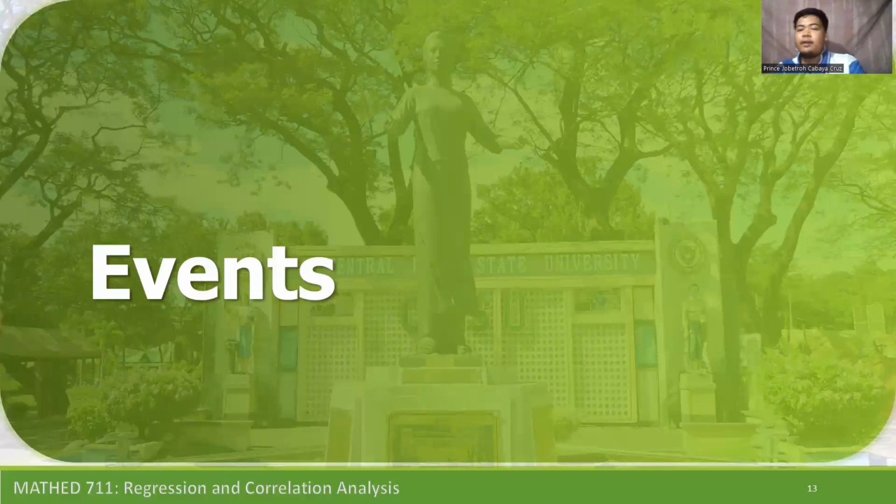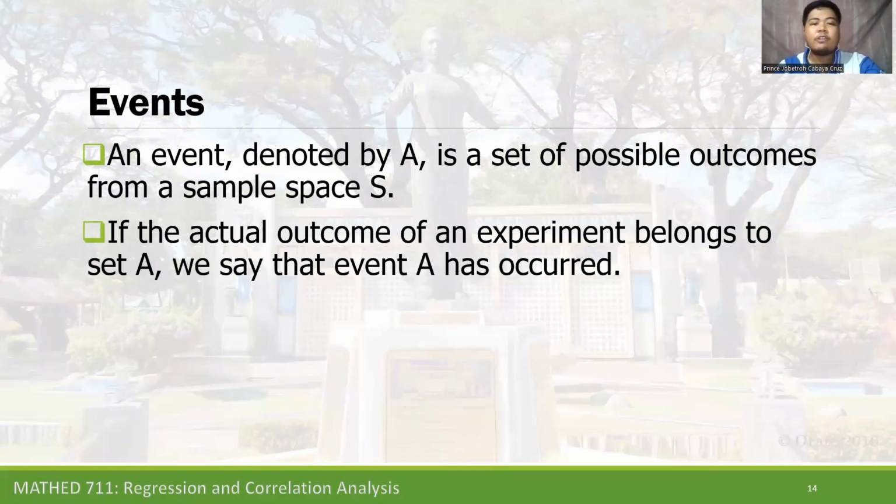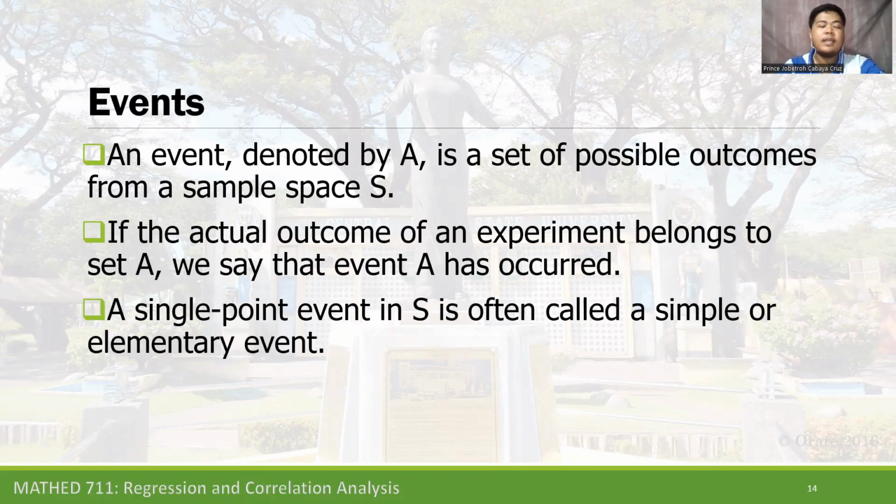Now we understand the sample space. Let's have the event. So what is an event? An event, denoted by A, is a set of possible outcomes from a sample space. So we have to say that the event is a subset of the sample space. If the actual outcome of an experiment belongs to set A, we say that event A has occurred. A single point event in S is often called a simple or elementary event.